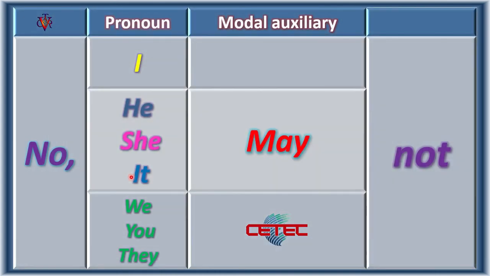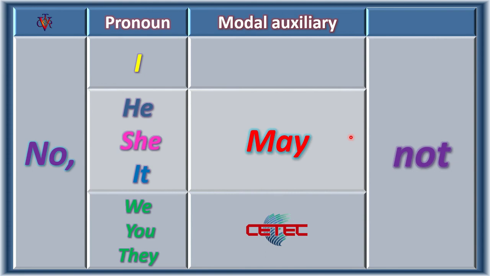In the negative form, to answer no, we use no, then the pronoun I, he, she, it, we, you, and they, the modal auxiliary may, and we have to add not. No, I may not. No, he may not. No, she may not.